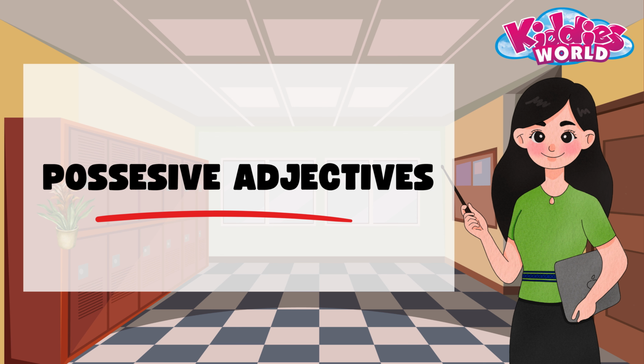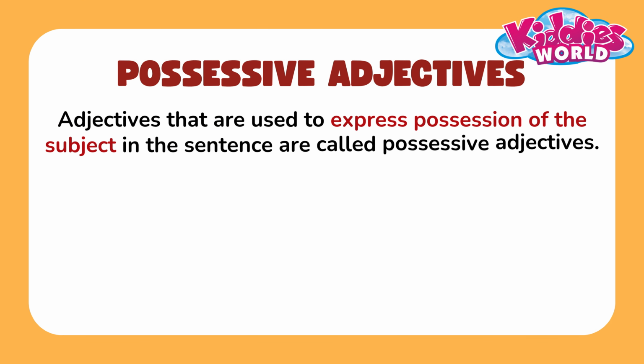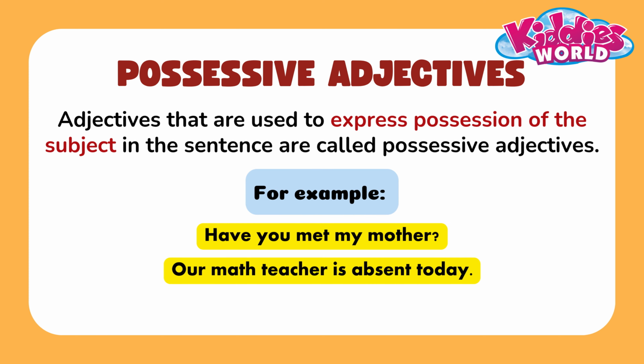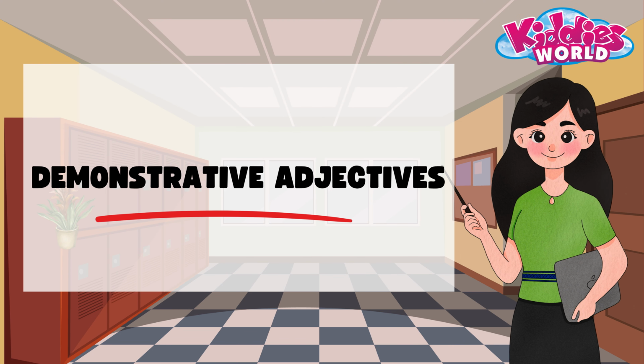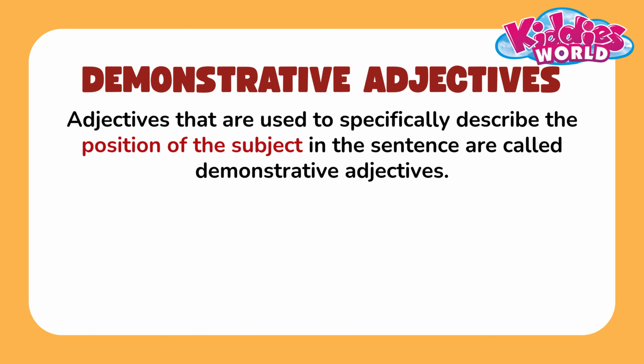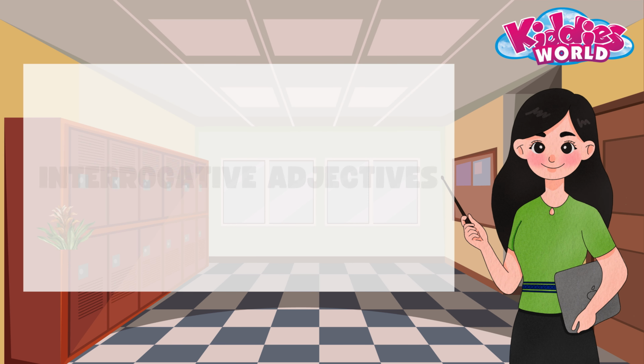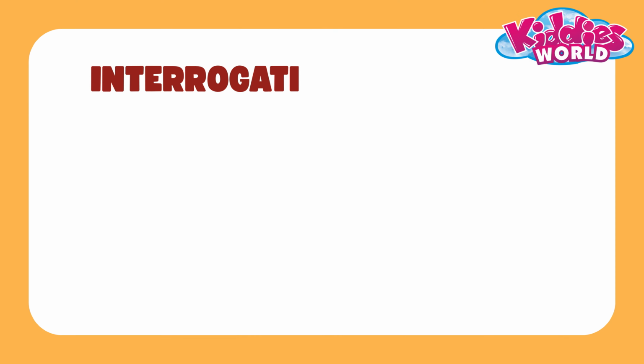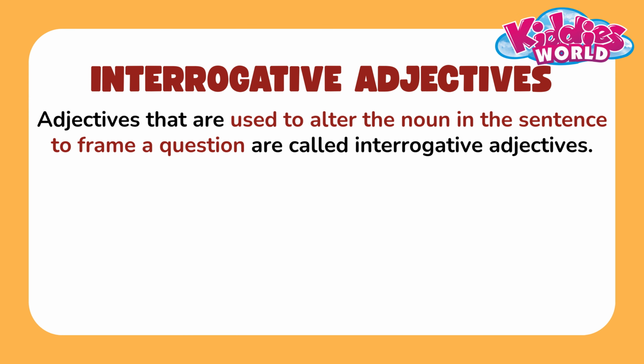1. Possessive adjectives. Adjectives that are used to express possession of the subject in the sentence are called possessive adjectives. Check the example. 2. Demonstrative adjectives. Adjectives that are used to specifically describe the position of the subject in the sentence are called demonstrative adjectives. Check the example. 3. Interrogative adjectives. Adjectives that are used to alter the noun in the sentence to frame a question are called interrogative adjectives.